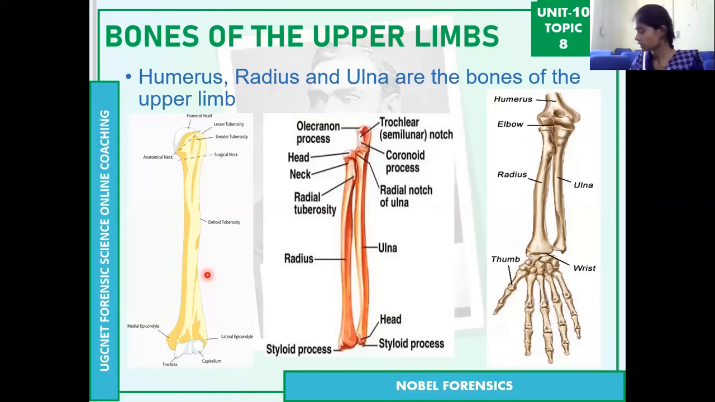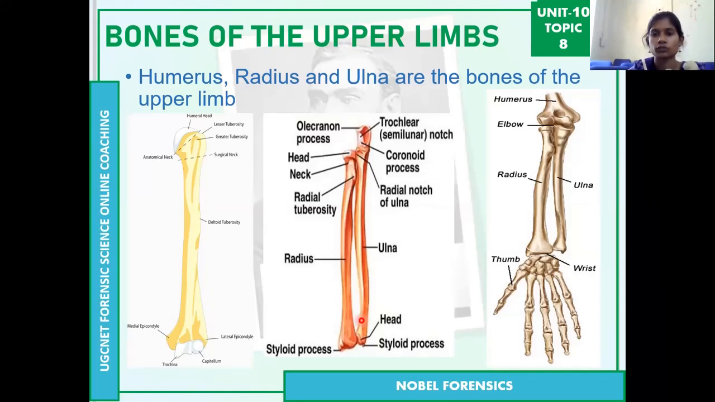So the next one is the radius. In the second image, you can see the radius bone and ulna. The thumb side bone is the radius and the little finger side bone is the ulna. Yes, radius and ulna.